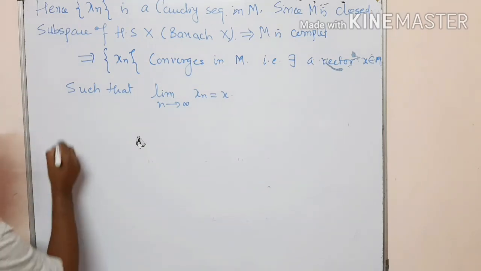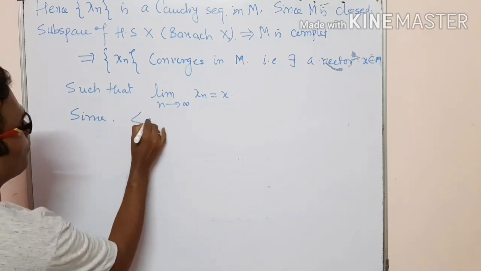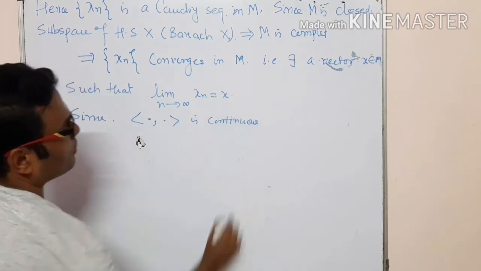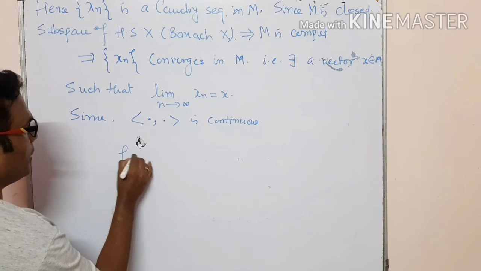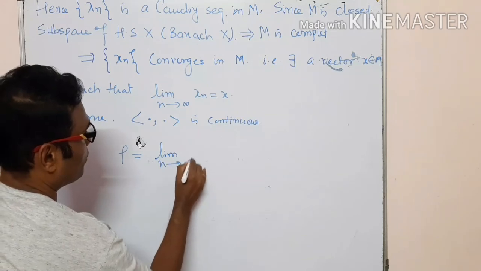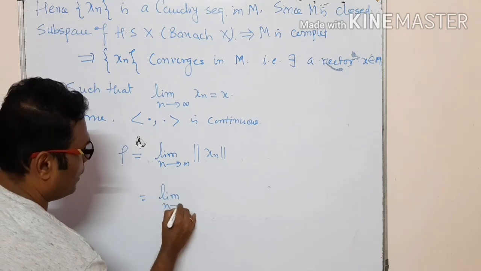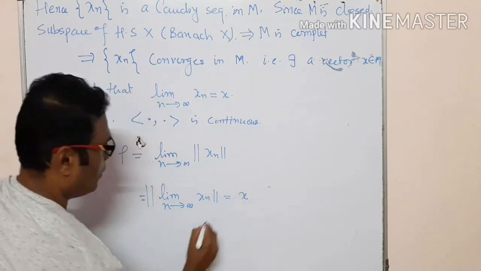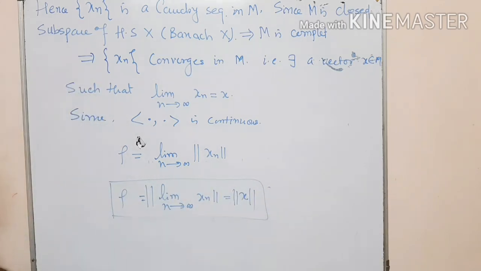Okay. Now since we know that the inner product is continuous, using the continuity of the inner product, we write rho equal to the limit as n tends to infinity of the norm of xn, which is equal to the norm of x, which is equal to rho. Hence we get the required result.